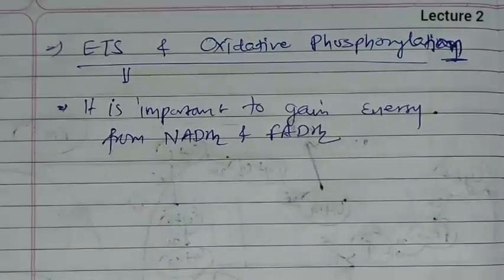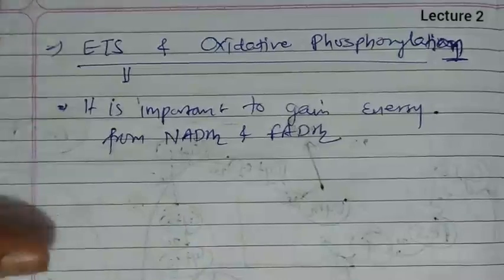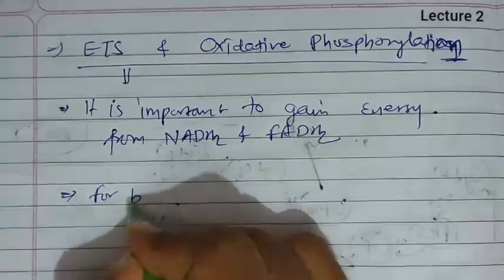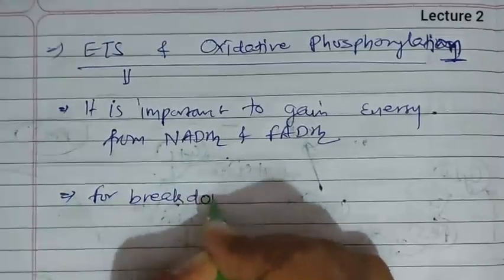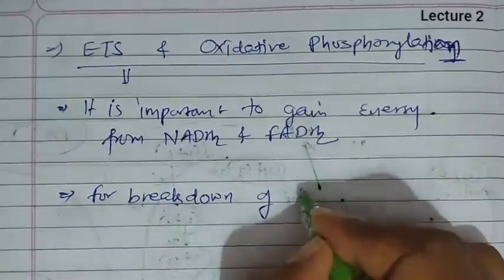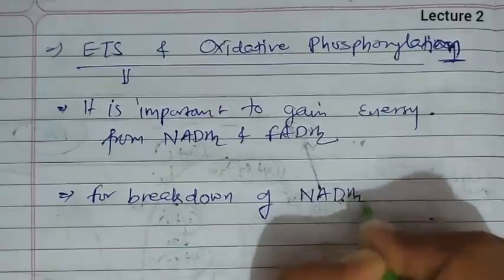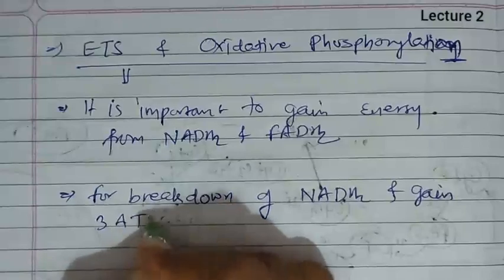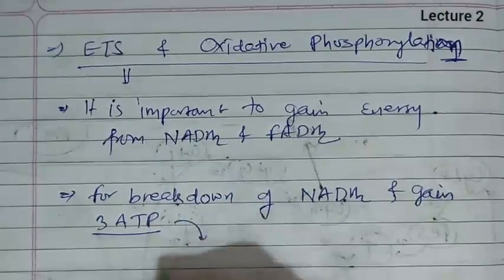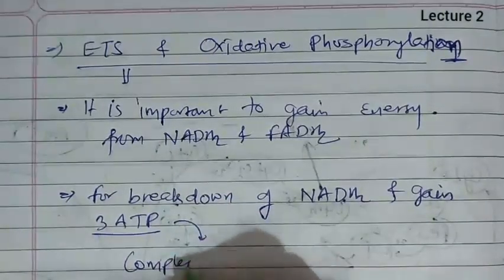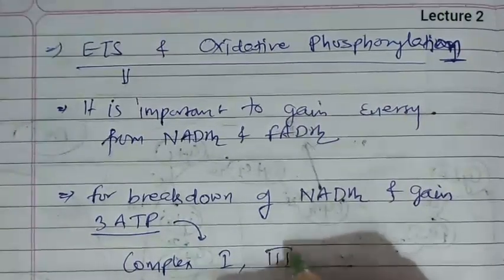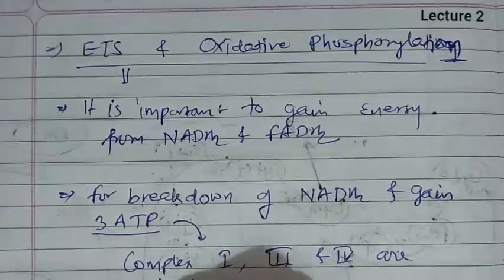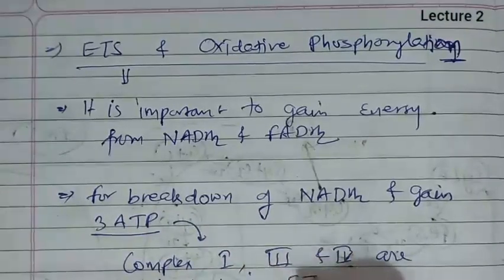Now when we study ETS we come to know that for breakdown of NADH2 and gain of 3 ATP, complex first, third and fourth are involved in ETS,